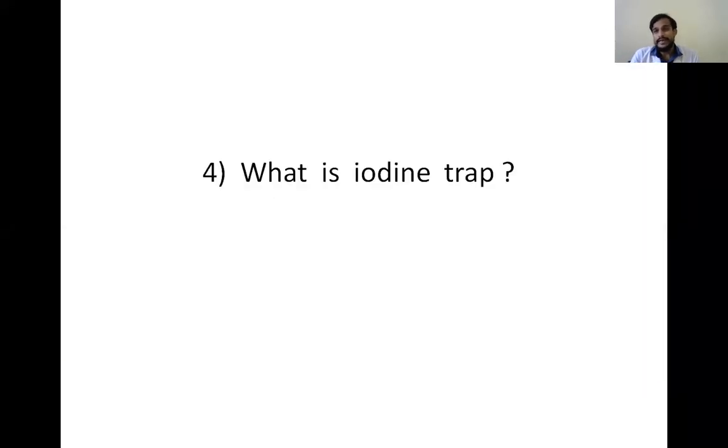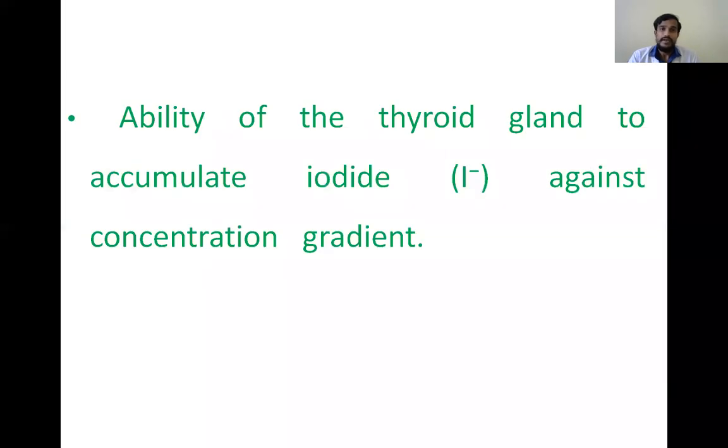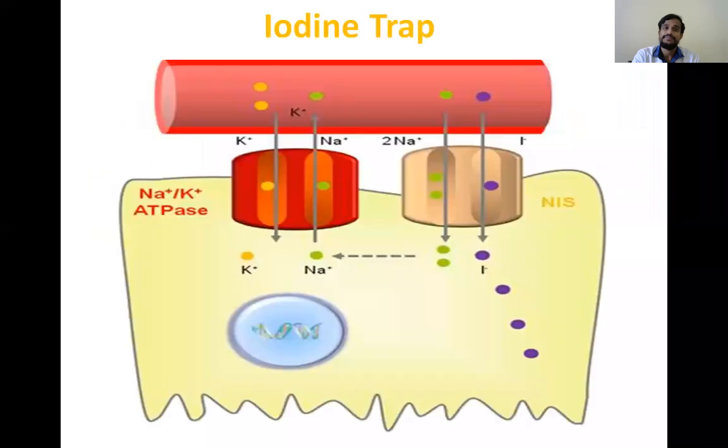And what is iodine trap? The ability of the thyroid gland to accumulate iodide against concentration gradient is trap. That is iodine trap. So iodine trap, here you can see the sodium which is present inside the cell will go to the bloodstream for exchange of potassium ions, and this sodium along with the iodide enters the cell. And here the iodide is converted to iodine.